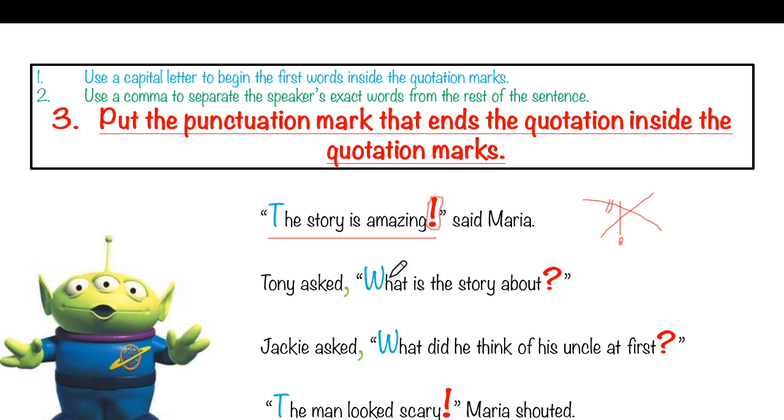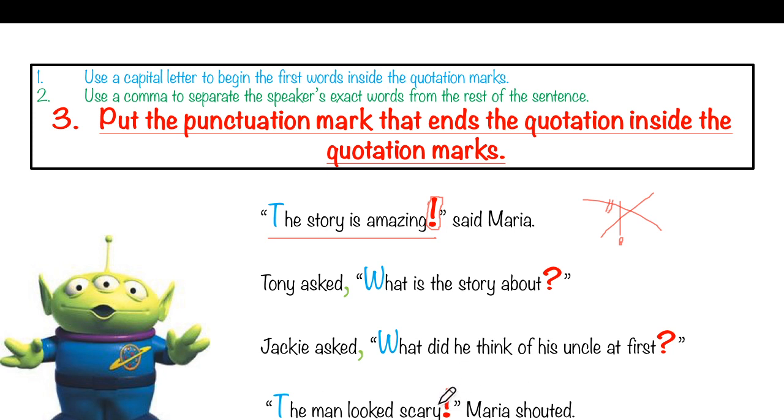Tony asked, "What is the story about?" You see the question mark? It is inside the quotation marks. Jackie asked, "What did he think of his uncle at first?" Question mark, inside the quotation marks. "The man looked scary!" Maria shouted.